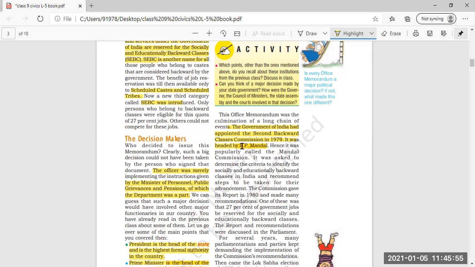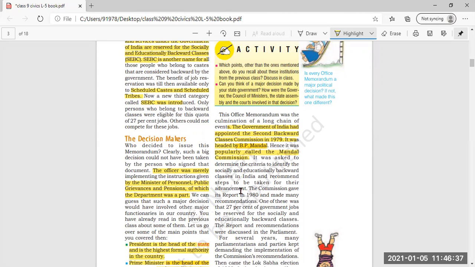So the government of India had appointed the second backward class commission in 1979, and it was headed by BP Mandal. Hence, it was popularly called the Mandal Commission. Just because it was headed by BP Mandal, it was called the Mandal Commission. Clear this much? Now, it was asked to determine the criteria to identify the socially and educationally backward classes in India and recommend steps to be taken for their advancement. To uplift the socially and educationally backward classes, proper steps were to be taken.